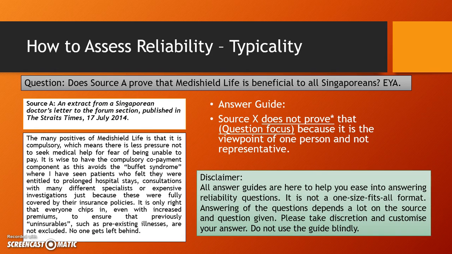So yes, this is the end of provenance and typicality. Simple, simple. This will get you about 1 or 2 marks in your answers in your exams. So usually if I run out of time, this is what I will do. I'll just put this in. So this is provenance and typicality.